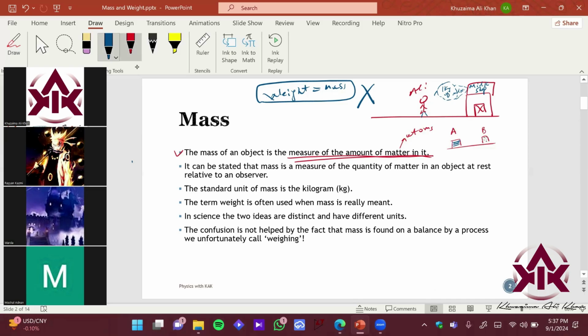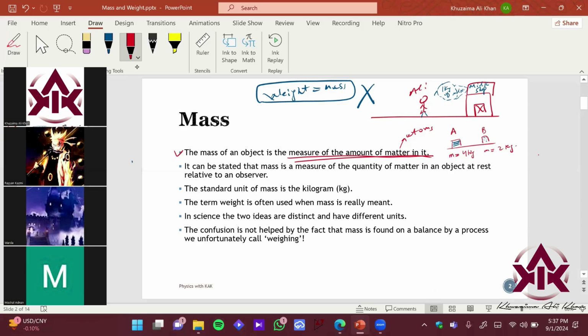So which container has the most amount of matter? Container A or container B? Let's say if I give you a value also, the mass of container A is 4 kg and the mass of container B is 2 kg. So which one has the most amount of matter over here?